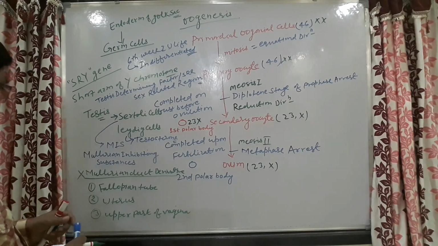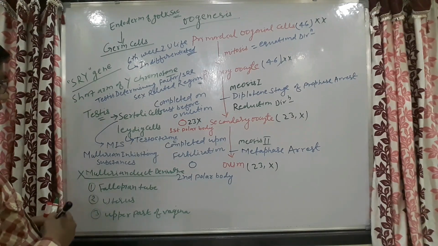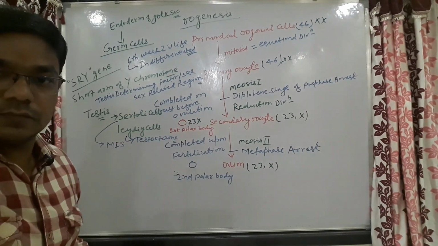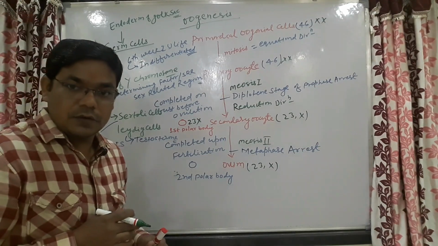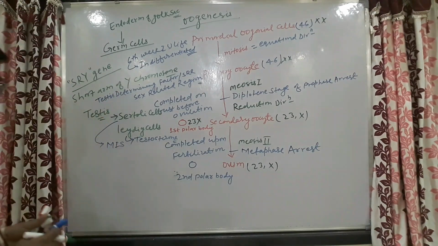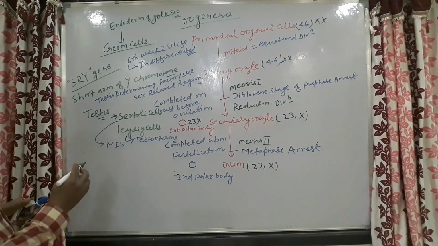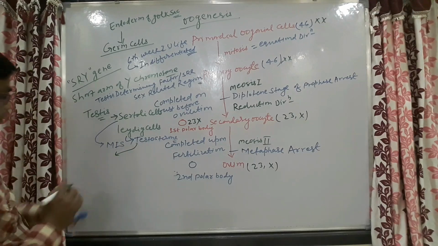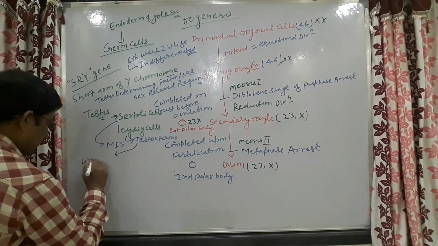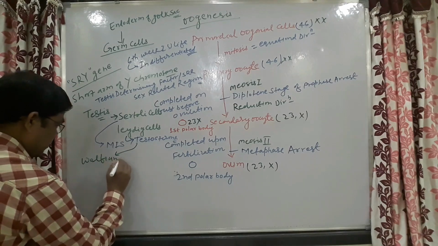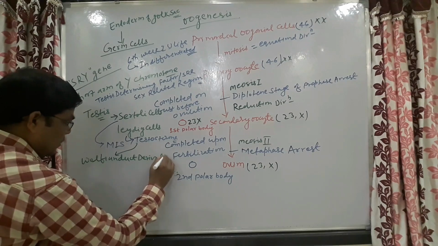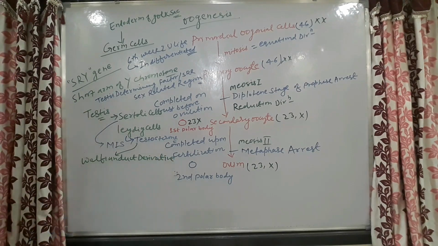This testosterone is going to form the Wolffian duct derivatives. The Wolffian duct derivatives will be formed by this testosterone.